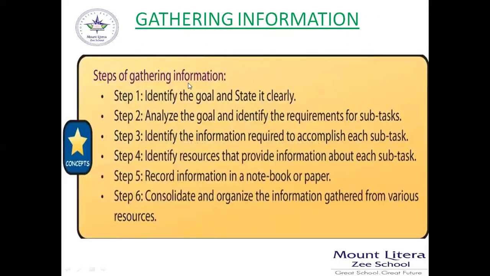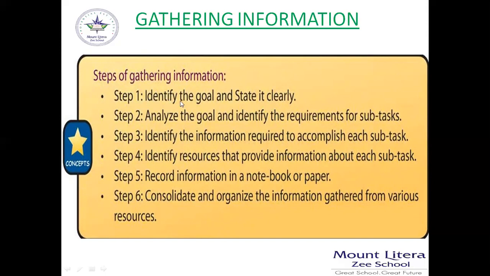Now the consolidated steps for information gathering that you have studied till now. If in the examination it is coming to write all steps of information gathering, then you have to write all these 6 steps. You do not have to write the sub steps that come under each and every step. You have to write only the main steps.